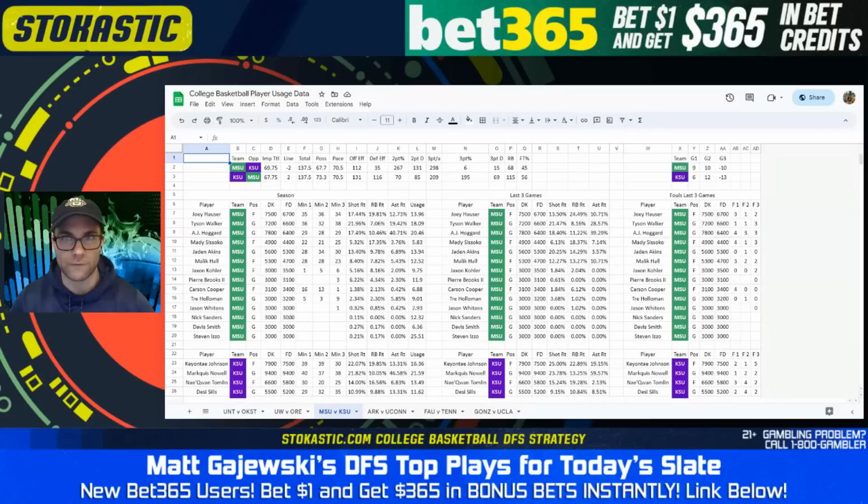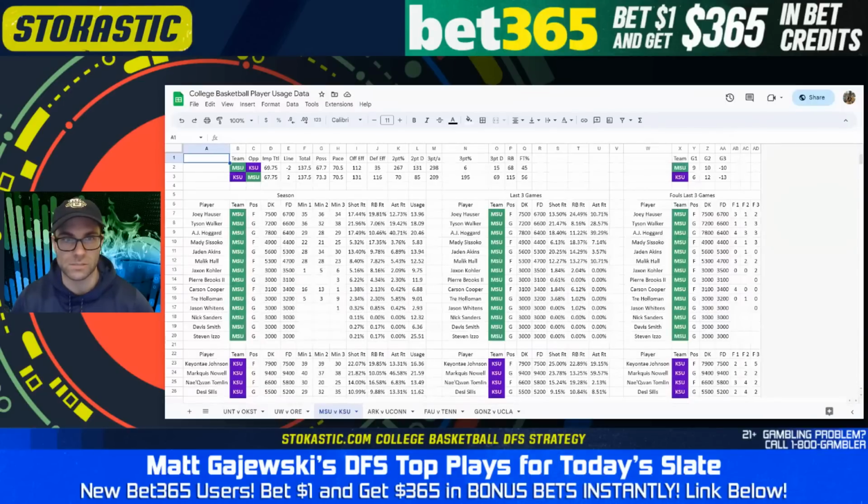We're going to talk our first game, which is Michigan State, Kansas State. The spread in this game is -2 in favor of the Spartans. The total is 137.5. This is middling in the context of this particular slate, but still pretty decent overall. And we'll start with the Michigan State side.